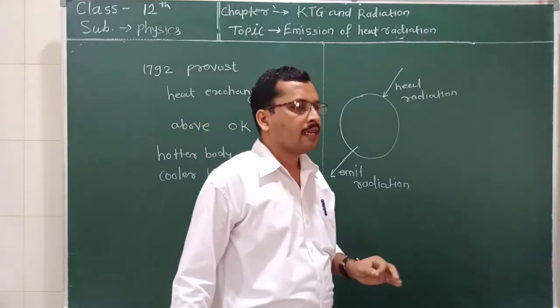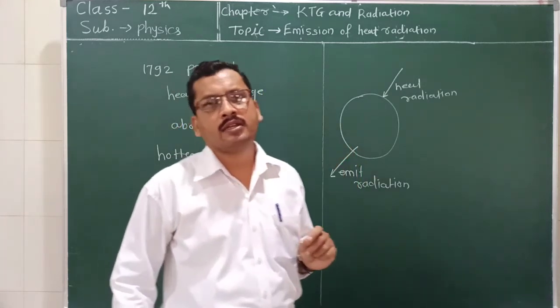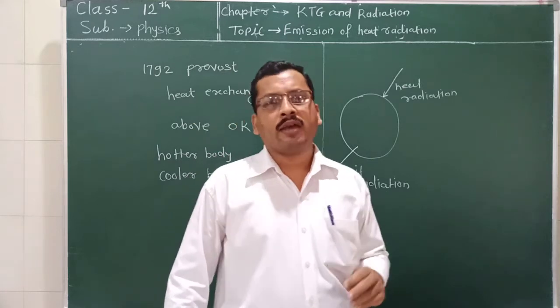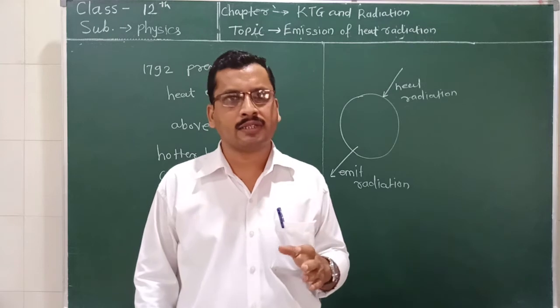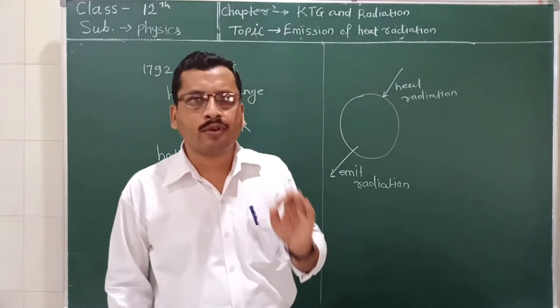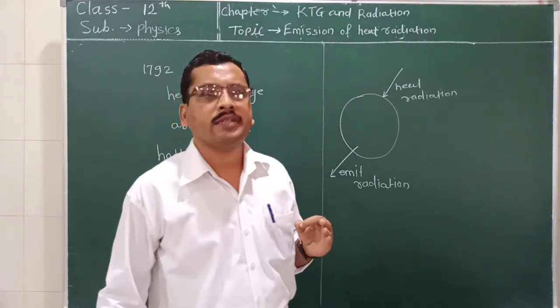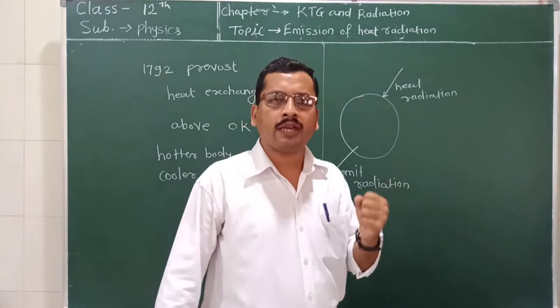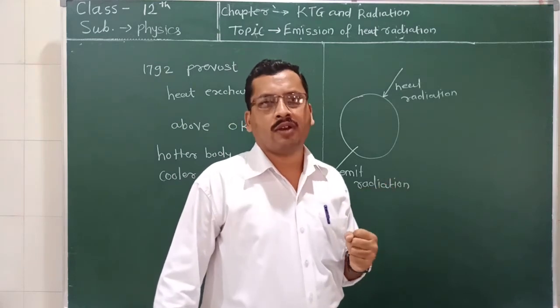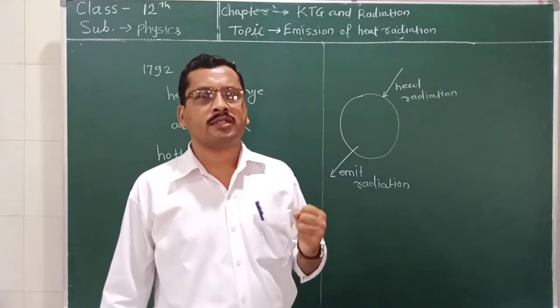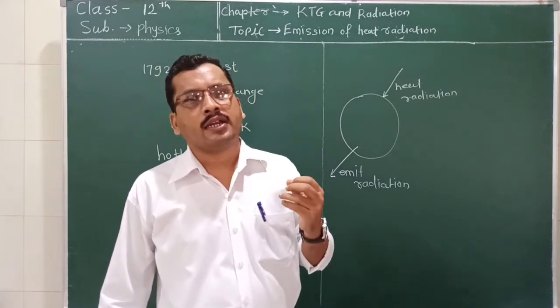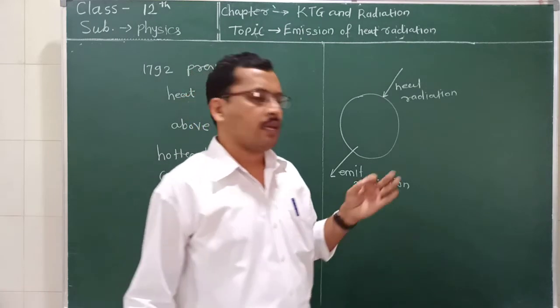As well as in the case of ice kept in a plate, what happens? It absorbs more and emits less. The rate of absorption is more and the rate of emission is less. So it absorbs the heat radiation from the surrounding until the temperature of the ice, that is, it becomes water, and the temperature of the surrounding become equal.